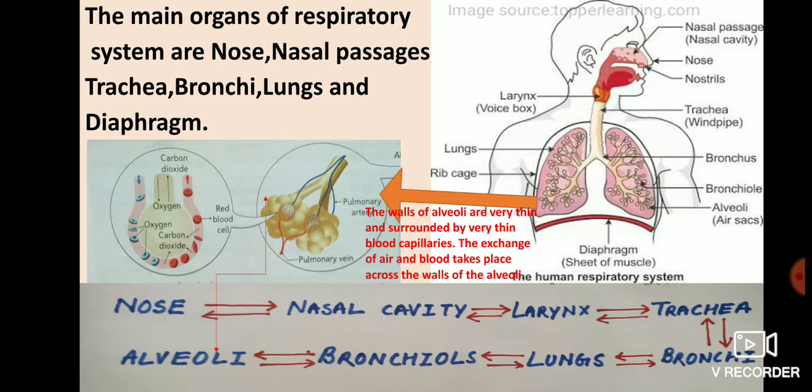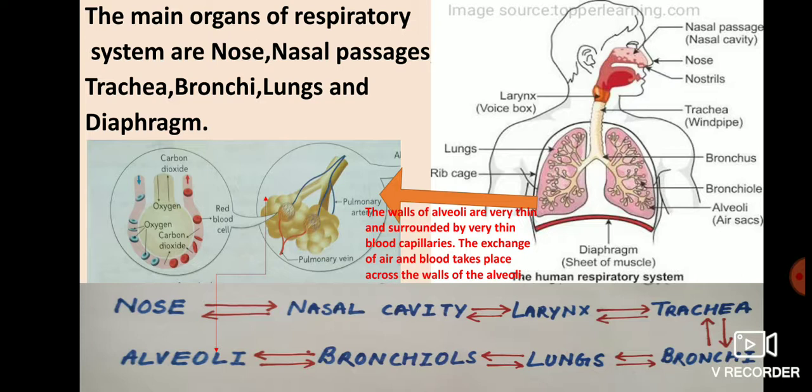In blood capillaries, this oxygen mixes with blood, and in blood red blood cells are present. Those red blood cells contain hemoglobin, a red pigment, and hemoglobin carries this oxygen to each and every cell of the body, where respiration takes place, and when respiration takes place, carbon dioxide, water and energy are released.